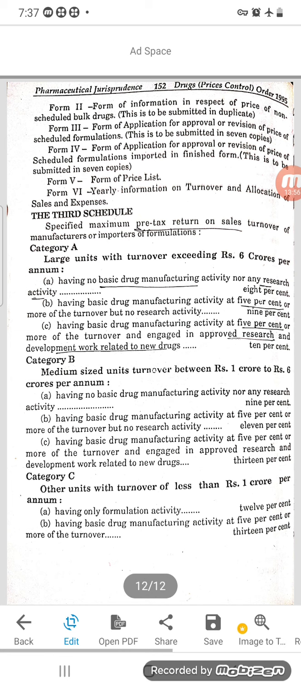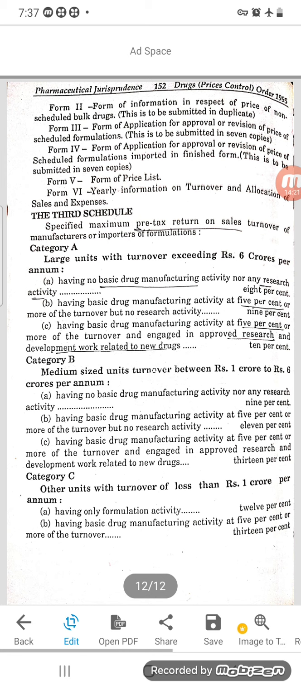Form 5 is form of price list. Form 6 is yearly information on turnover and allocation of sales and expenses. This is with respect to second schedule. Next is third schedule. Specified maximum pre-tax return on sales turnover of manufacturers or importers of the formulation. So these schedules will be with respect to the DPCO, that is drug price control order.